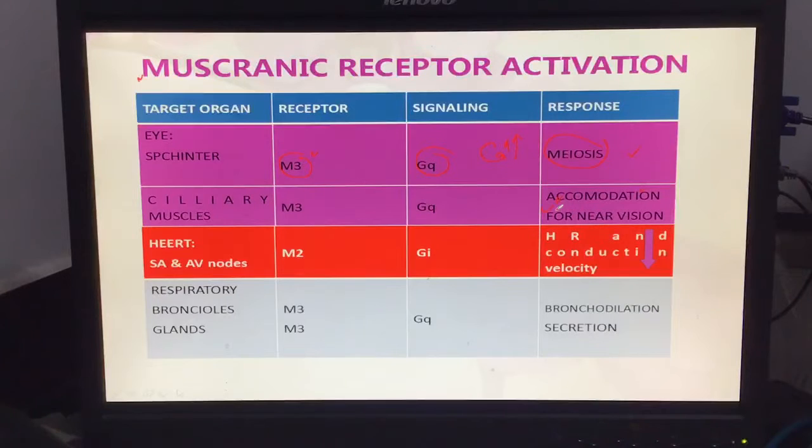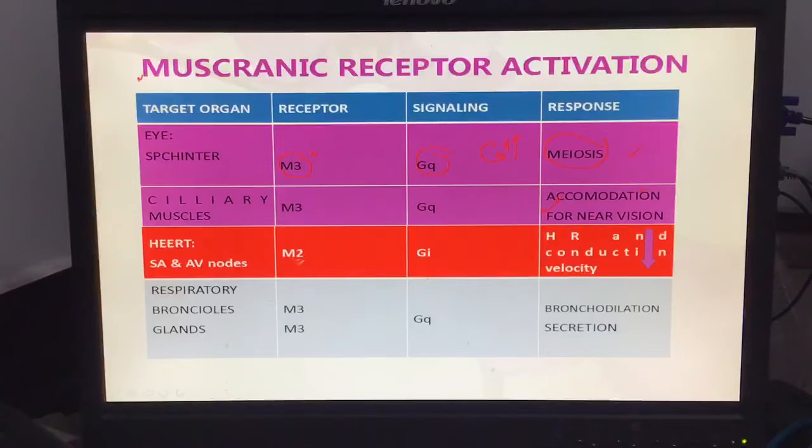The accommodation for far vision will be disturbed, and with miosis this person has the complaint that they can't see far objects clearly. Near objects are better, but far objects become a bit blurry.